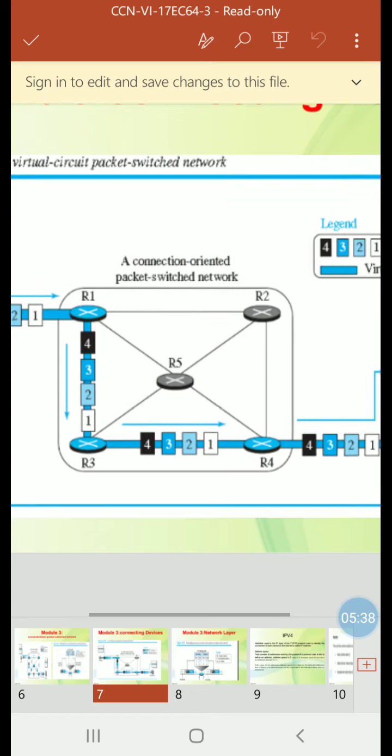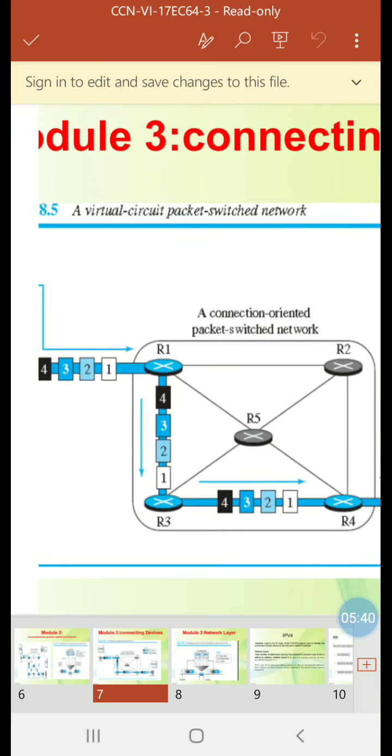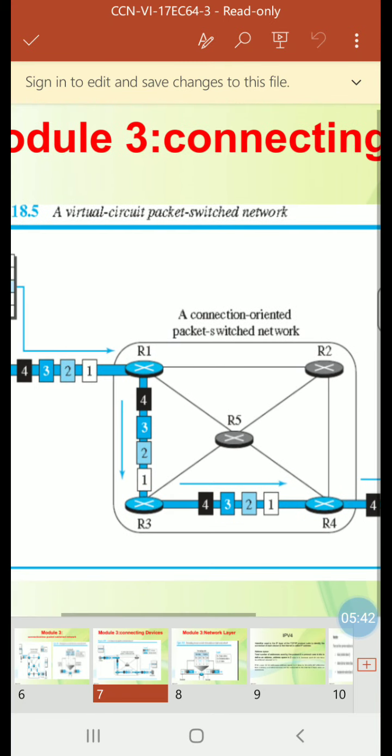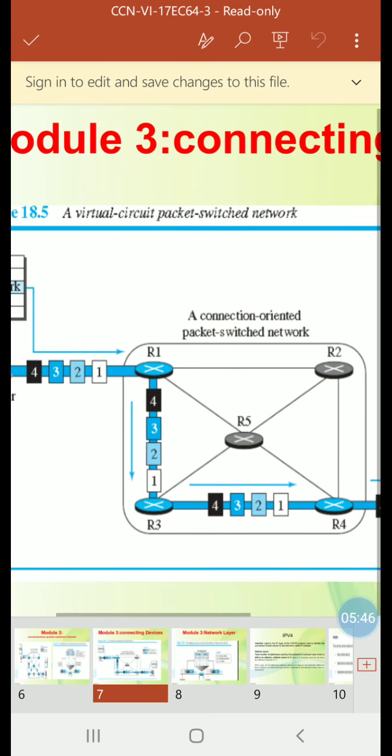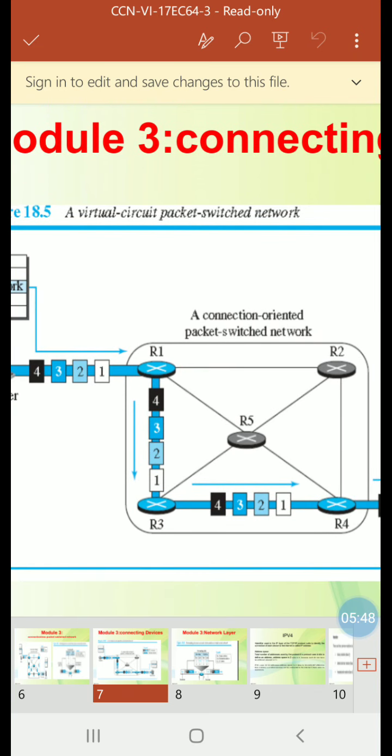Next we will see the virtual circuit packet switched network, which is connection oriented service. In the virtual circuit approach, there is a relationship between all packets belonging to a message. A virtual connection should be set up to define the path for the datagrams.